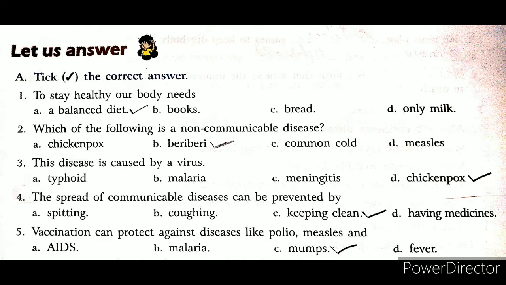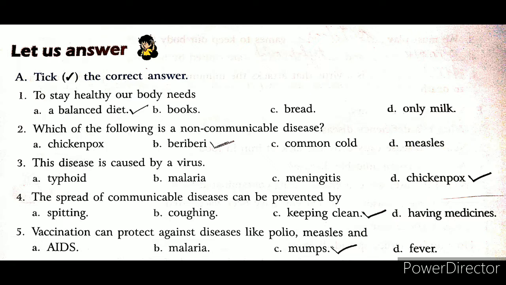The first one we have is tick the correct answer. First, to stay healthy, our body needs what? Options are there: balanced diet, books, bread, only milk. So a balanced diet, because in a balanced diet all the nutrients are present in a proper quantity, right?